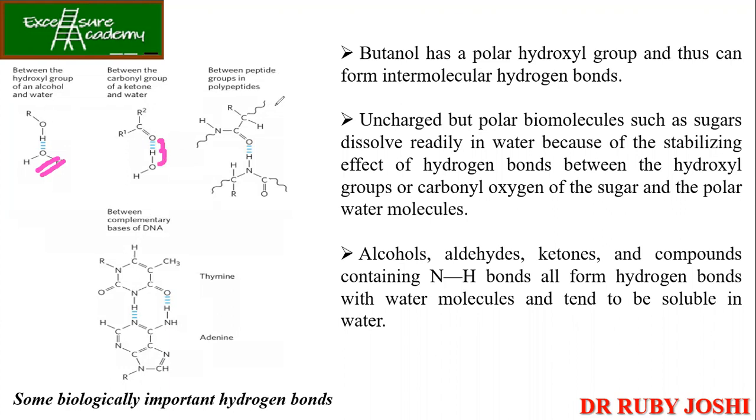And between the peptide groups in polypeptides, you can have them forming hydrogen bonds over here also. Then between the complementary bases of DNA, we know that A forms two hydrogen bonds and similarly G forms three hydrogen bonds with C. So AT and GC. This we already know when we talked about DNA, right? So this hydrogen bonding is actually enabling the sustenance of living organisms on the earth. So water बहुत जरूरी है.